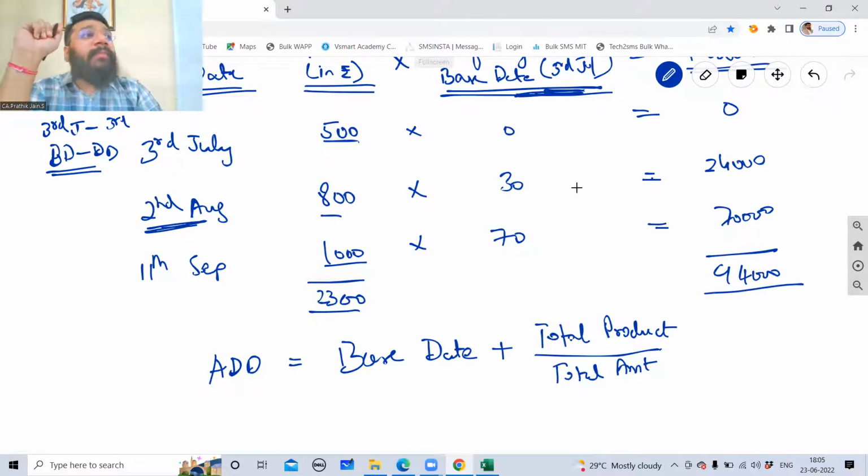In fundamentals of partnership, we learned the concept of calculating the interest on partners' drawings. For that, we had simple method, product method, and average period method. Similar to that, this is a product method where the amount is multiplied with the base days and you get a product. So you're using the amount as a weight, a weighted product, to derive a figure in such a way that you can get an average due date.